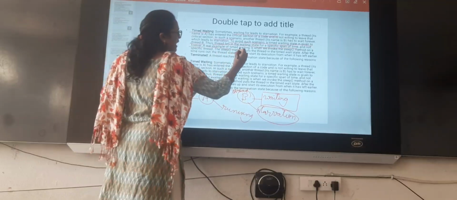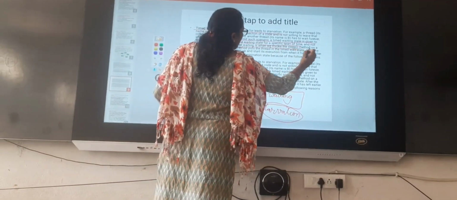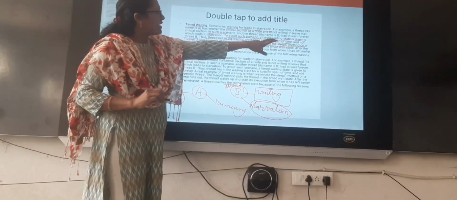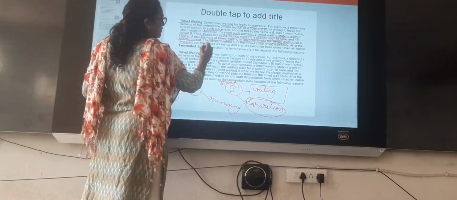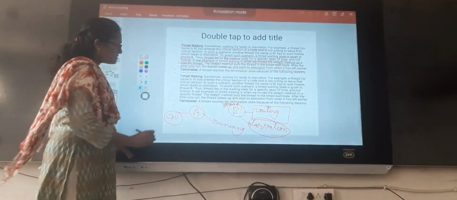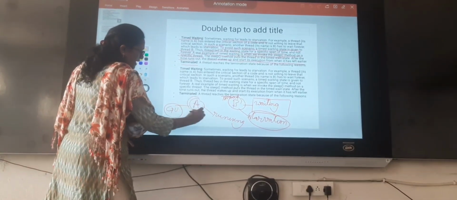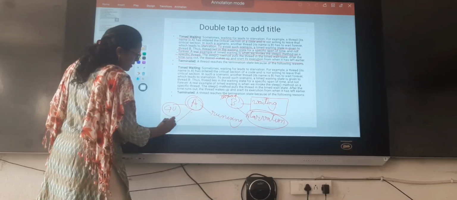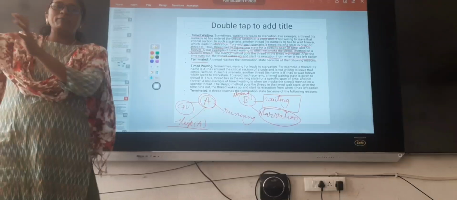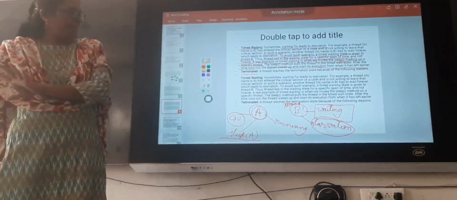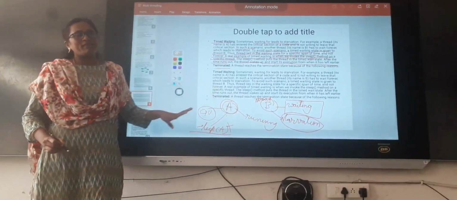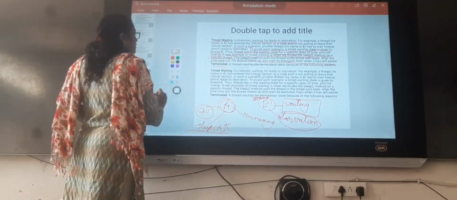A real example of timed waiting is when we invoke the sleep method on a specific thread. The sleep method puts the thread in a timed wait state. After the time runs out, the thread wakes up and starts execution from where it left earlier. Suppose currently thread A is executing, we will keep thread A in some sleep mode. Sleep mode means we will temporarily keep thread A in some waiting state. That is called the sleep method. We are not keeping thread A permanently in the waiting state. That is nothing but timed waiting.